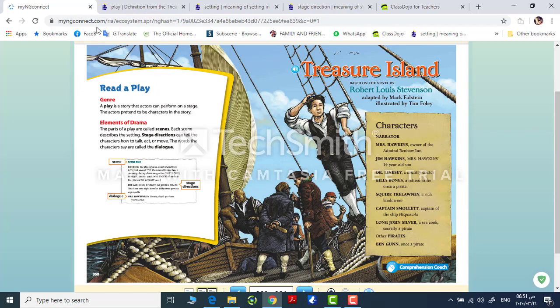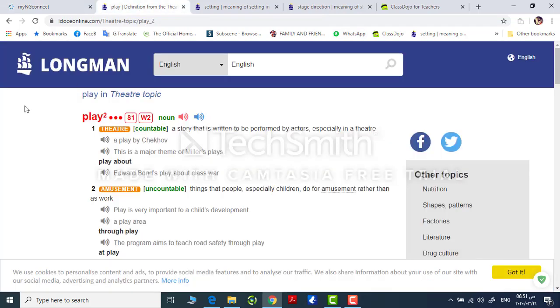play, I need you to look at this in the dictionary, so you will find that a play is a noun and it's countable, so it's singular and plural. We have play and the plural is plays, and a play is a story that's written to be performed by actors, especially in a theater. And we have a lot of examples here, like a play by Chekhov, and a writer like William Shakespeare.